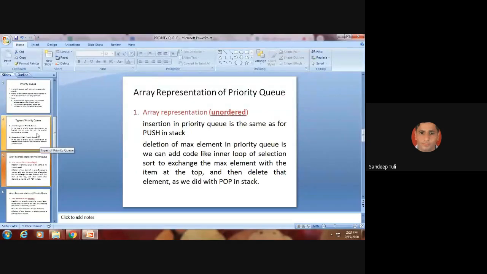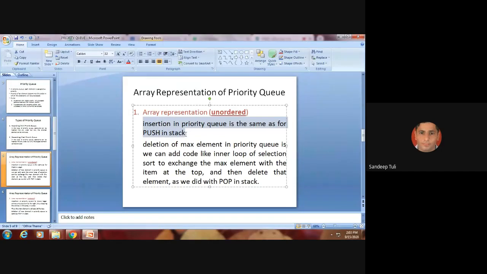Okay. So unordered में what we have done is insertion can be done with the help of same simple insertion way, but deletion needs some manipulation actually. So deletion of maximum element. यहाँ पर हमने क्या बोला अभी, maximum element की हम बात कर रहे हैं. It could be minimum also. Okay. So deletion of maximum or minimum you can write over there also.